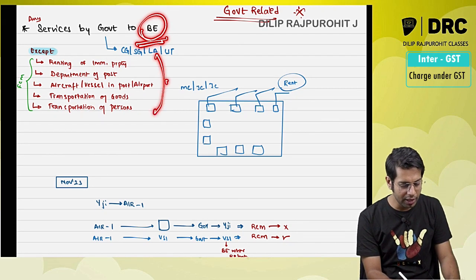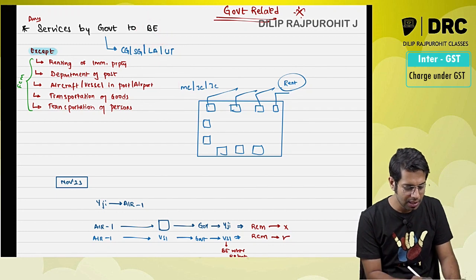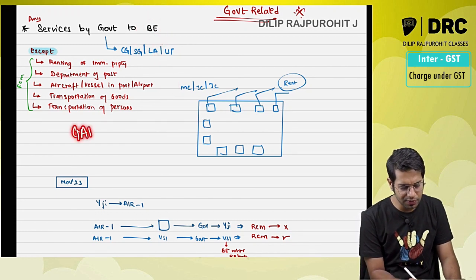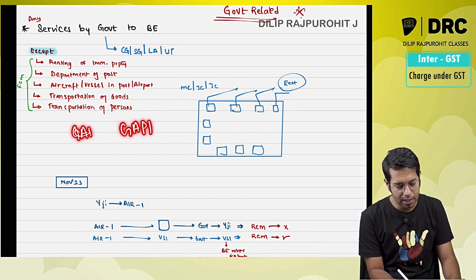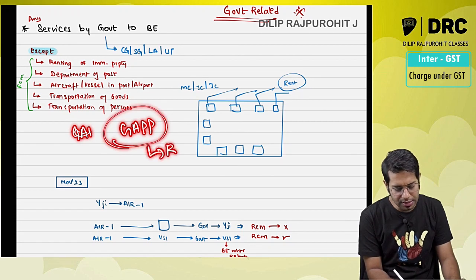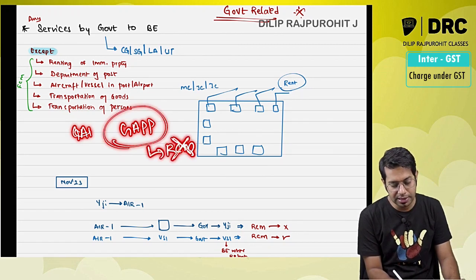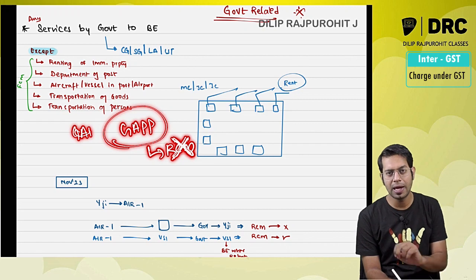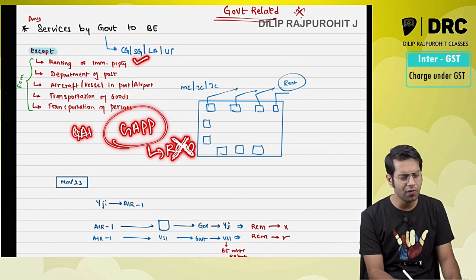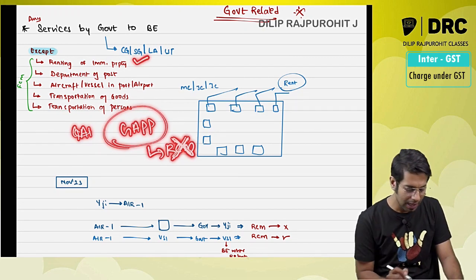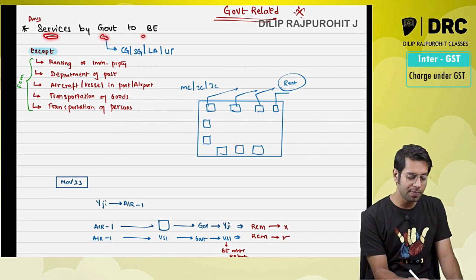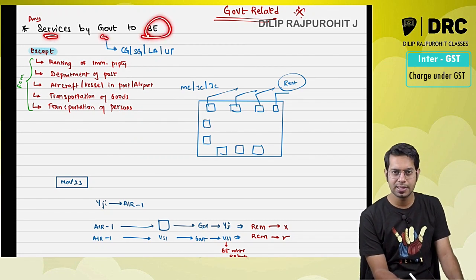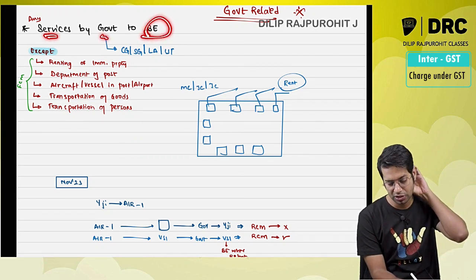However, there are 4 exceptions. In case of these exceptions, RCM is not applicable. Any services given by government to a business entity, the business entity has to pay the tax under reverse charge.